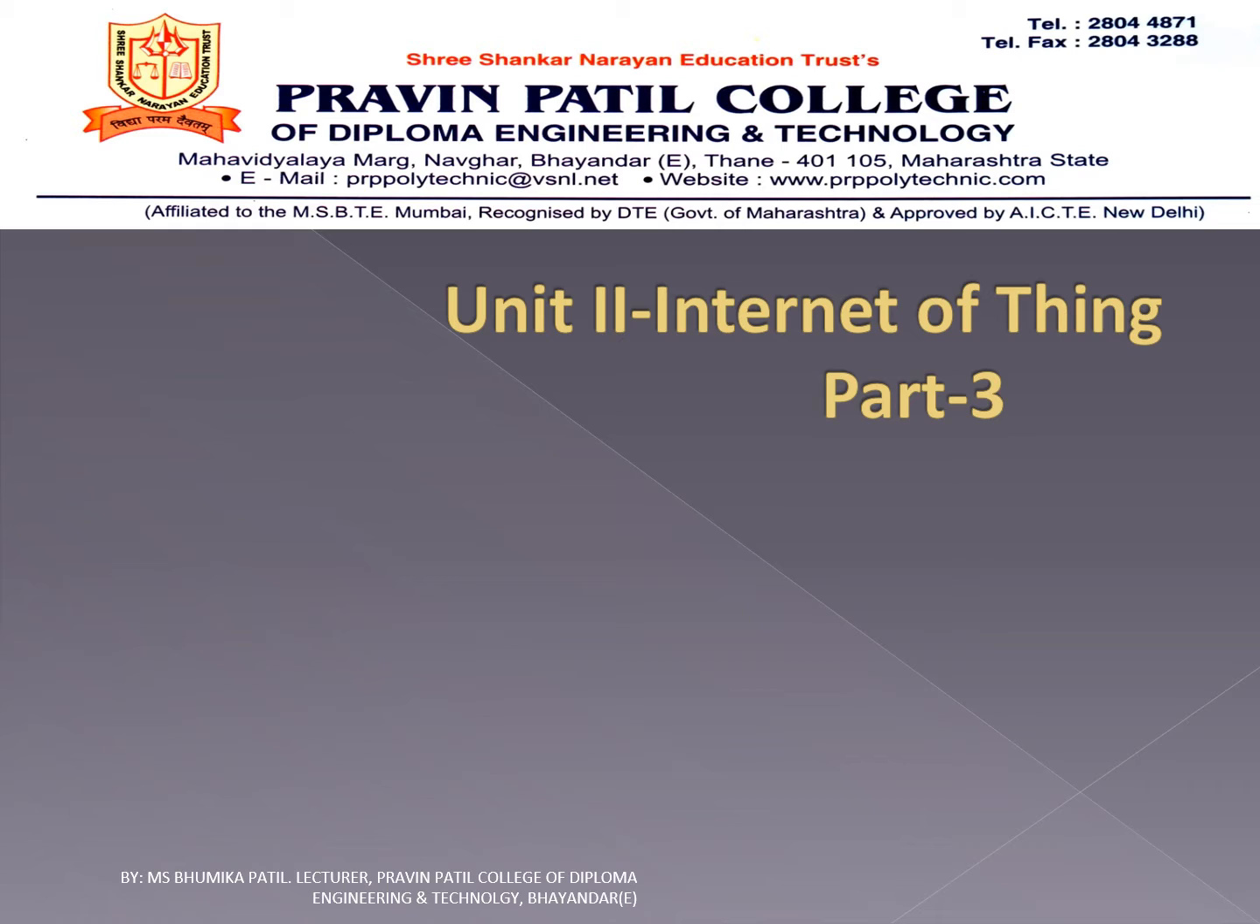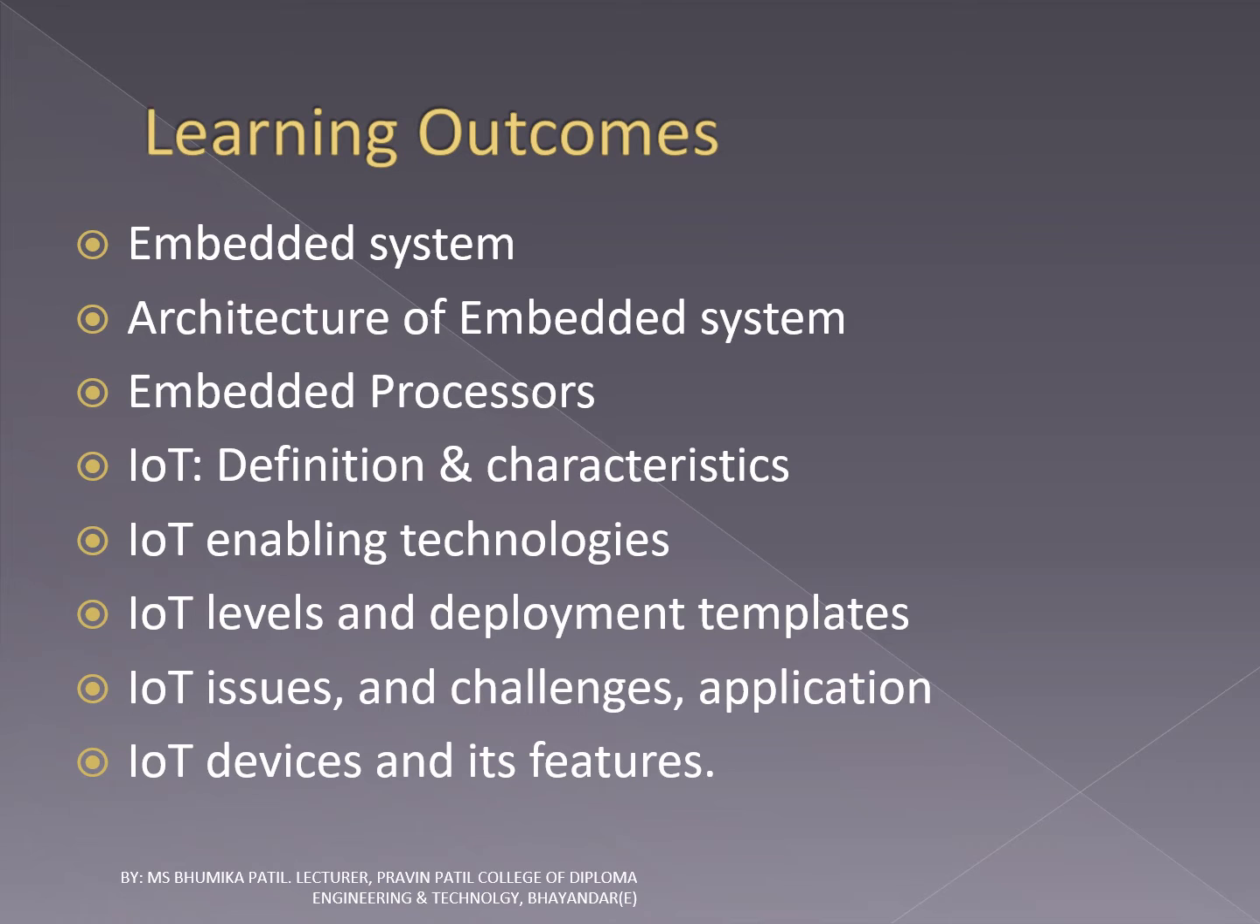Here we are going to see the second chapter, that is Internet of Things. The learning outcomes of this chapter, Internet of Things, are embedded system, architecture of embedded system, embedded processors, IoT definition and characteristics, IoT enabling technologies, IoT levels and deployment templates, IoT issues and challenges, application, IoT devices and its features.